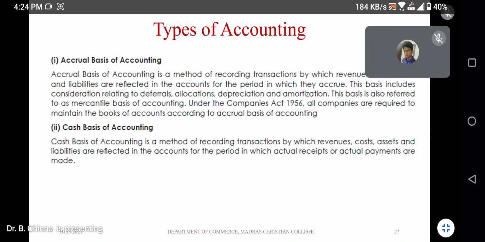Clear? So now I will give you one small example. You have invested 1 lakh rupees into your friend's business and the return is 10% fixed and it is due on March 31st of next year.